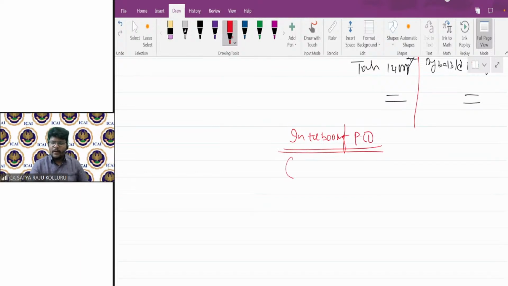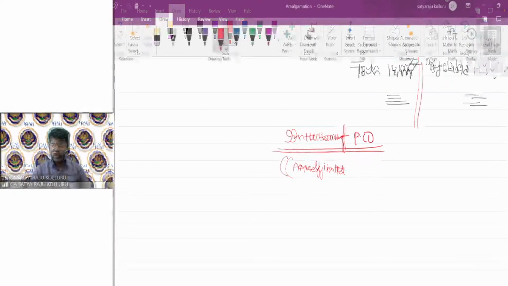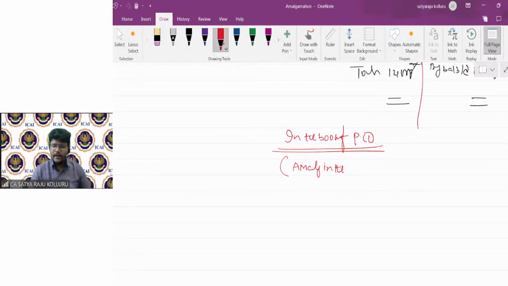It's mandatory to know the type of amalgamation. So the type of amalgamation is amalgamation in the nature of purchase. We decided the type of amalgamation at the time of reading the problem itself. Purchase. Then what is the method of accounting treatment, guys? Which is purchase method. The method of accounting treatment is purchase method.